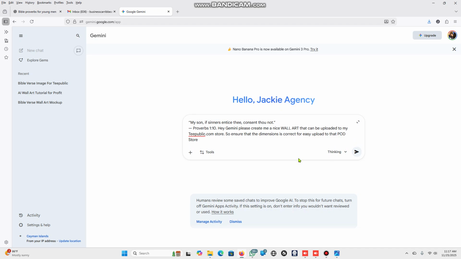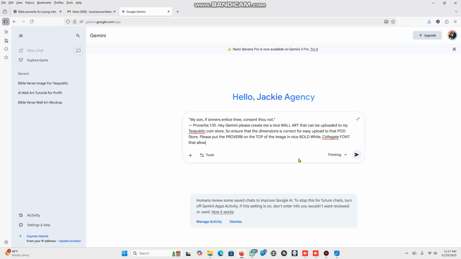POD store. And so therefore, please put the proverb on the top of the image in nice bold white collegiate font that allows the picture to look nice and cute to be sold on my store.